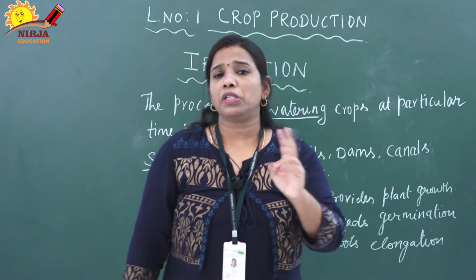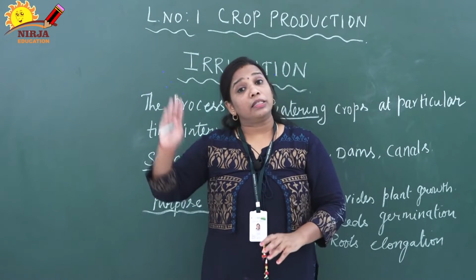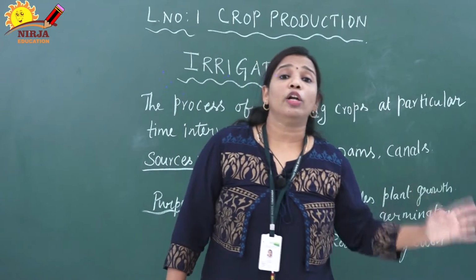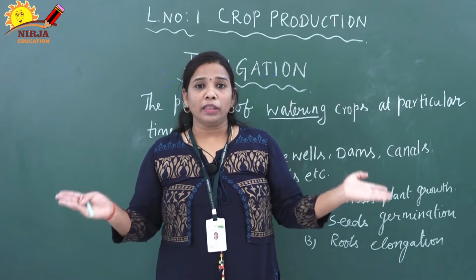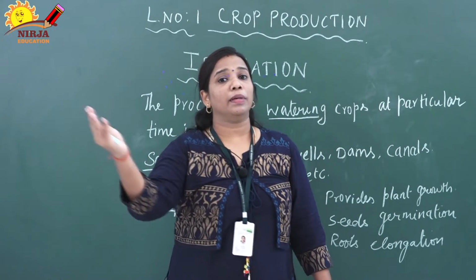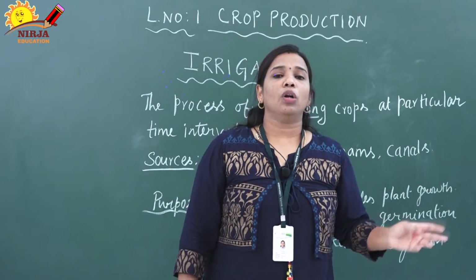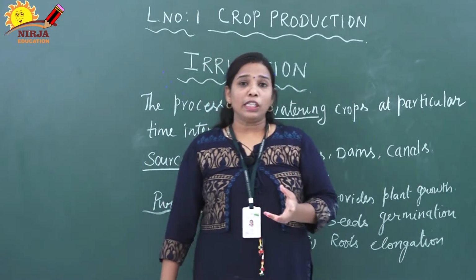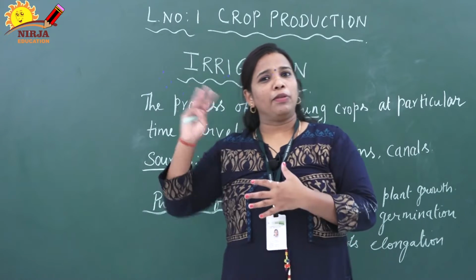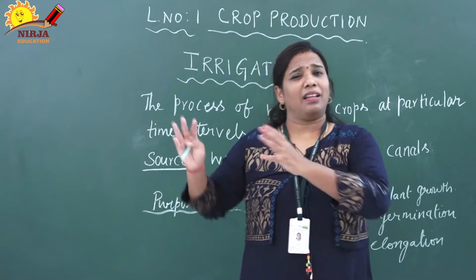There are two methods of irrigation. The types of irrigation are two types. One is the traditional method. Another one is the modern method. One is the traditional method. In the previous days, whatever methods were used traditionally for irrigation are called traditional methods. The second one is called the modern method. First we need to discuss the traditional method, which was used from the starting time and some people still use it now also.